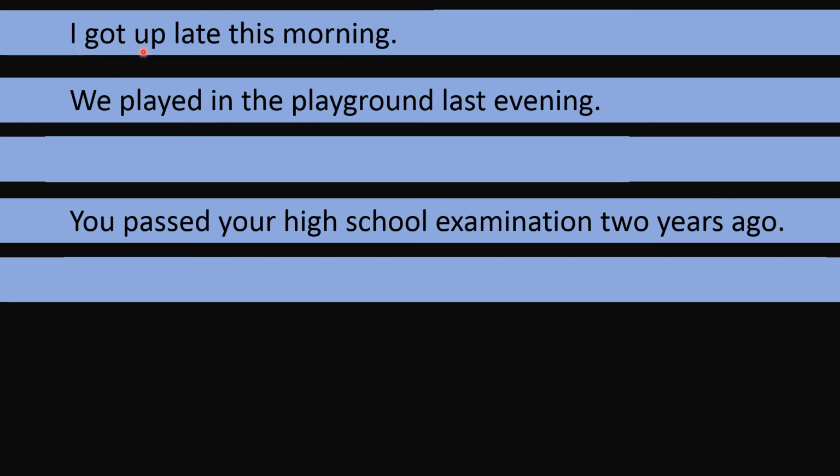But can you make a question of it? Yes, this is the question. When we changed this sentence into negative, we said, I did not get up late this morning. Now, we have not used not, and we have placed did in the start of the sentence.